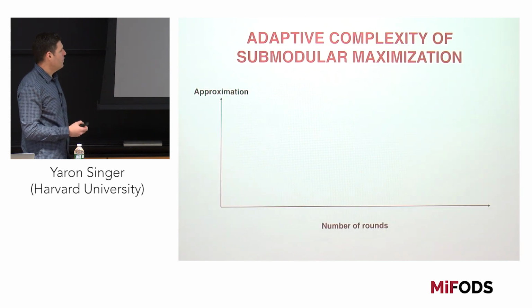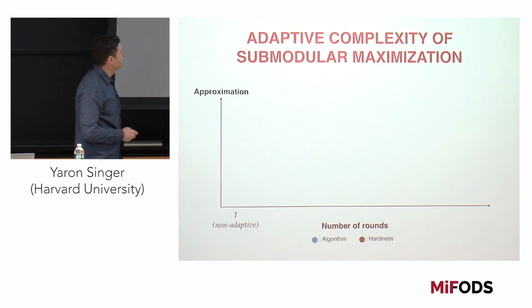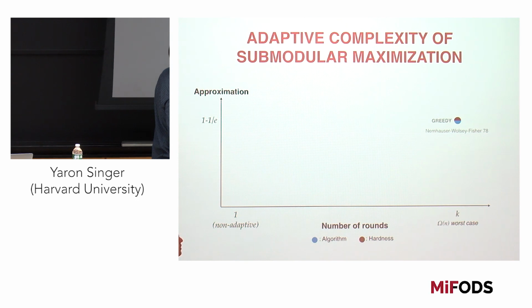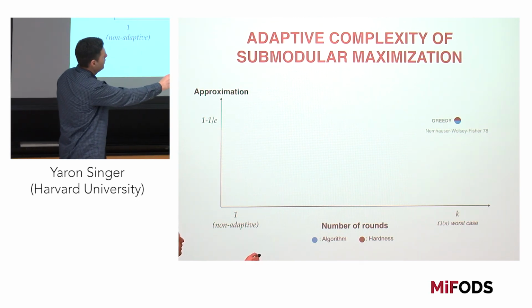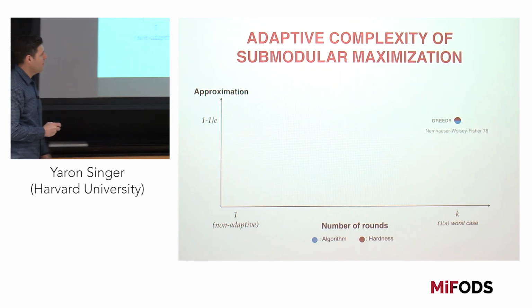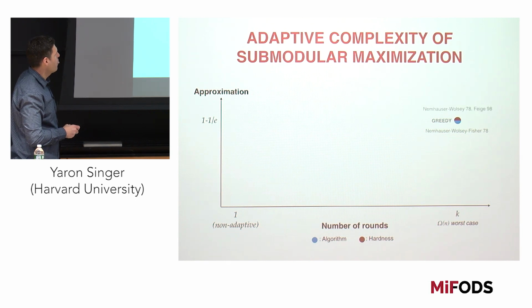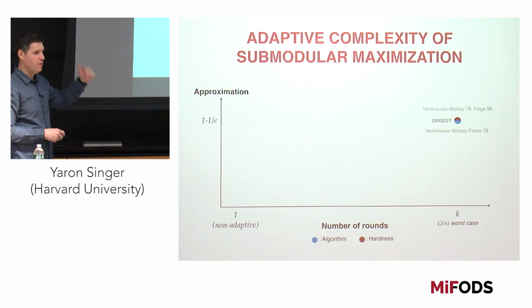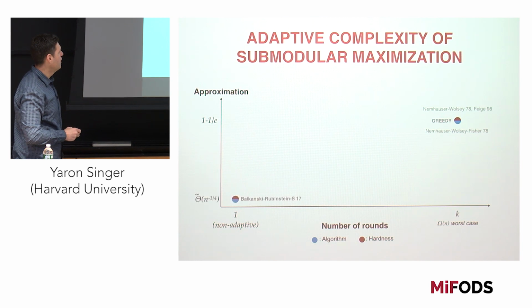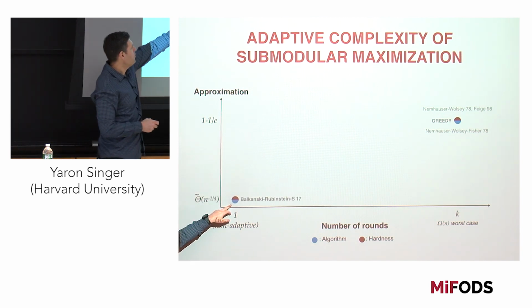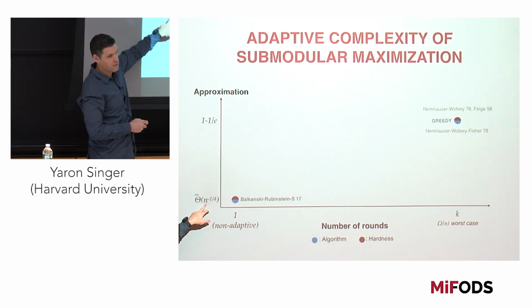Okay. So here's what we know. We know that the greedy algorithm has adaptivity of, in the worst case, order of n. We know that there's an upper bound and a lower bound for that algorithm. We showed that with one round, you wouldn't be able to get better than this approximation.